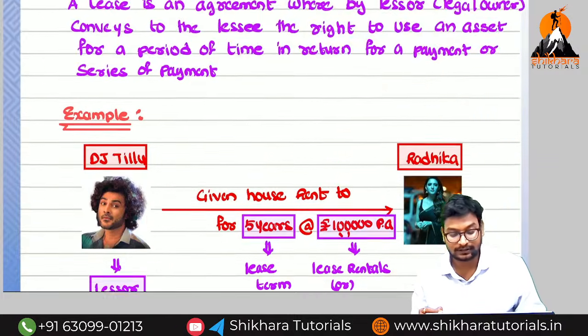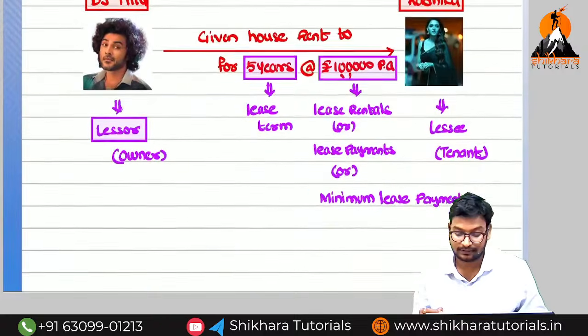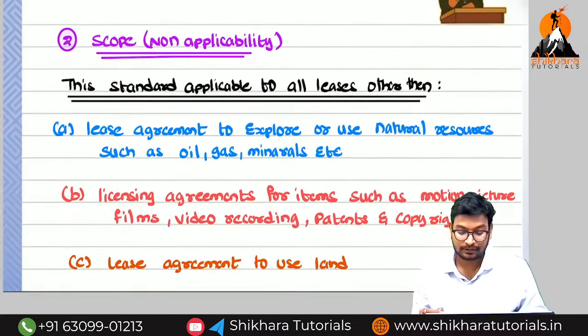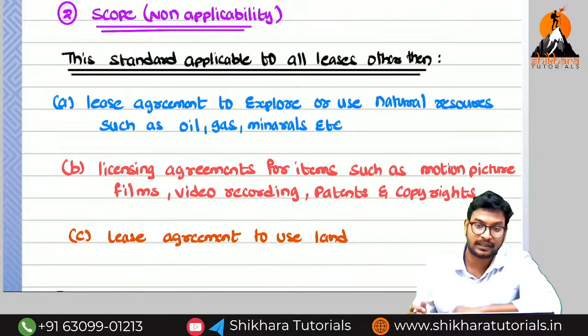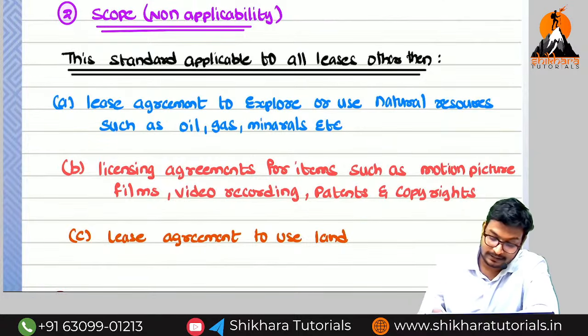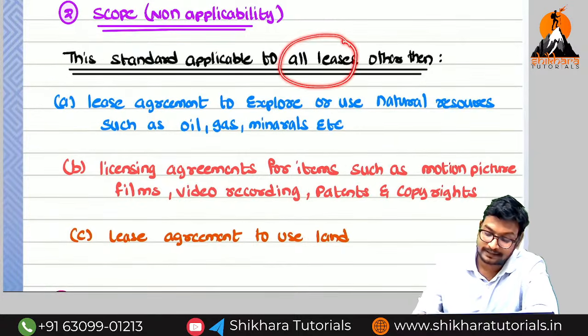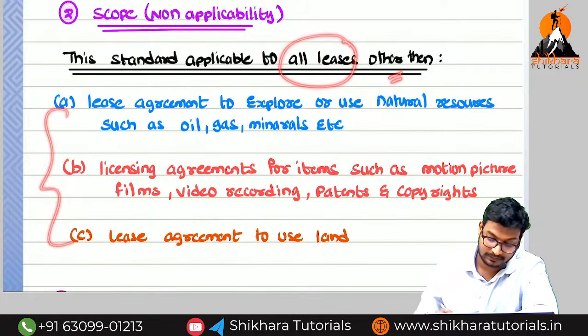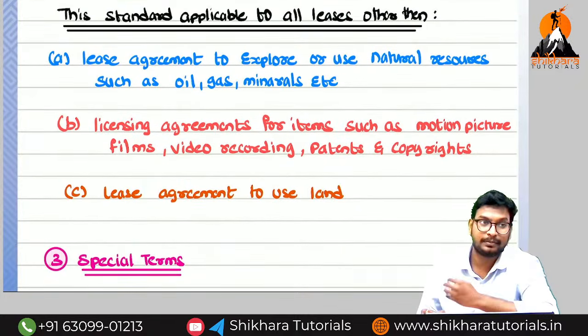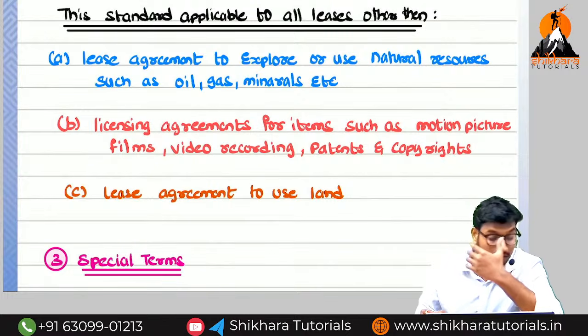This is called as what, ma? Definition for the lease. So next we are going to see the scope. What is the meaning of scope, sir? Non-applicability of this standard. This standard is applicable to all the leases except these three types of leases. So first one is if any person is taking the lease of natural resources.